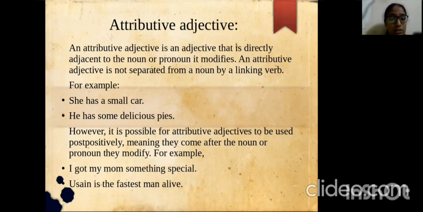However, it is possible for an attributive adjective to be used postpositively, meaning they come after the noun or pronoun they modify. For example, I got my mom something special. Usain is the fastest man alive.